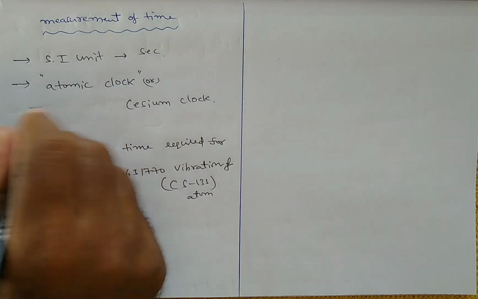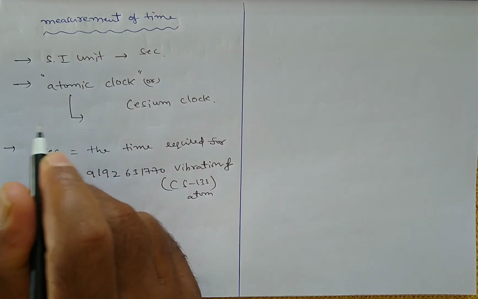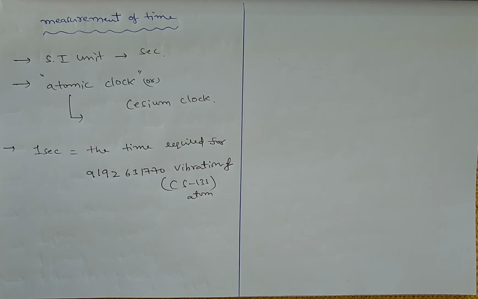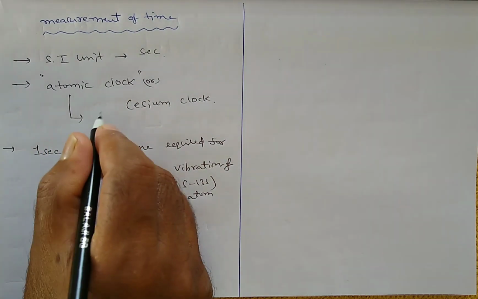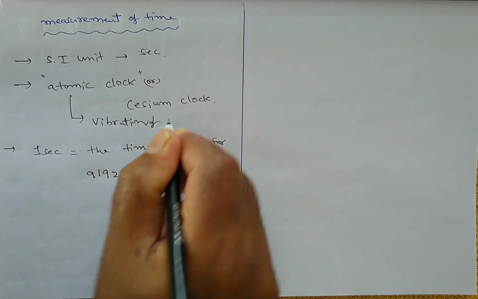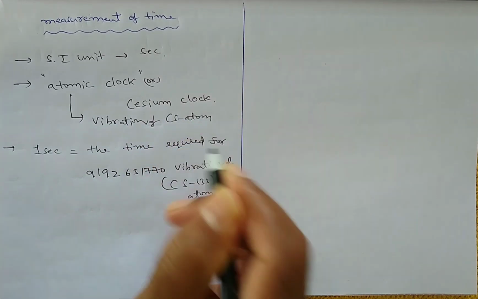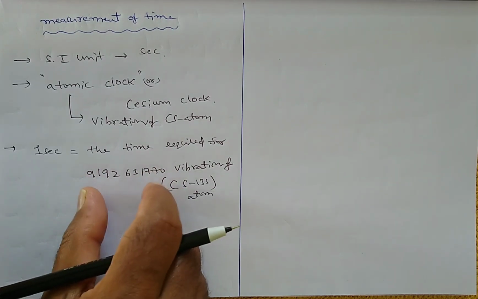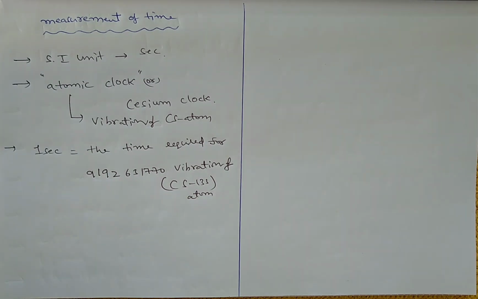So this atomic clock is based on the periodic vibrations of the cesium atom. The time required for these many vibrations of the cesium atom is taken as 1 second. In India, who is maintaining the IST, or Indian Standard Time?